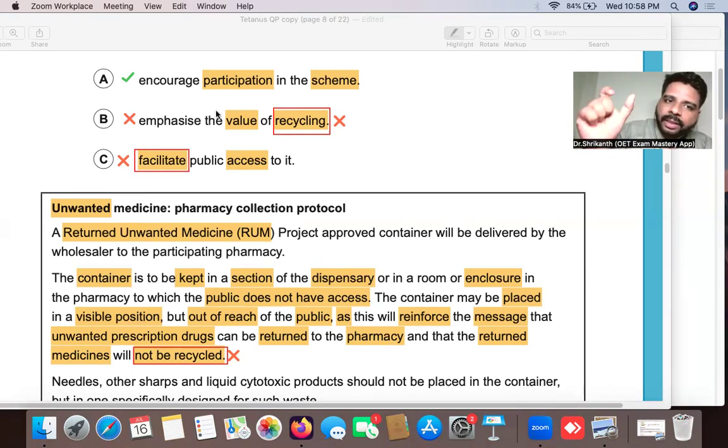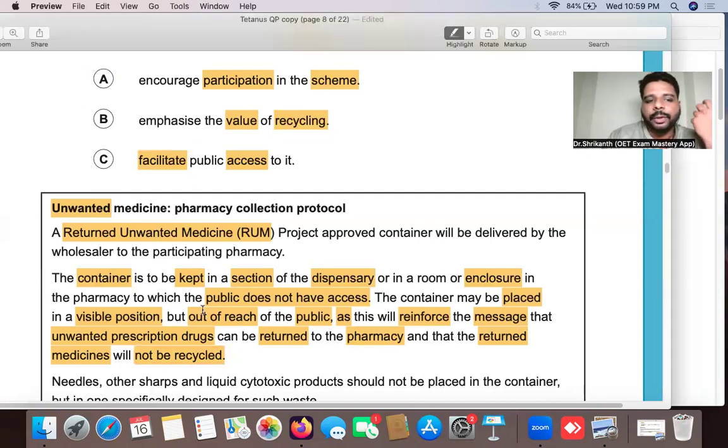So identify the verbs, identify the keywords, scan with the memory of the verbs, scan with the memory of the keywords in your memory. Okay. And then you try to eliminate the incorrect answer options one by one. So here very easily we have eliminated C option, and very easily we have eliminated B option. So what does that mean? Automatically, answer option A will be the correct answer. Encourage participation in this scheme. So these are the strategies that you need to bring.